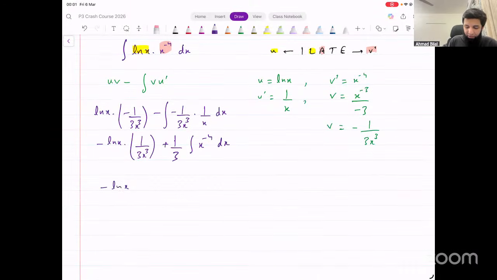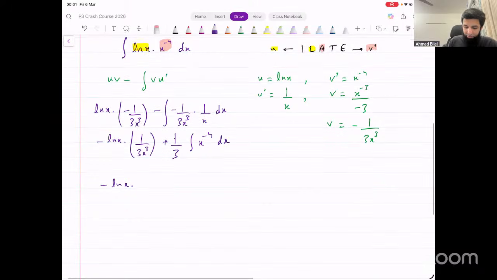So this is what we end up getting, minus ln x into 1 over 3x cubed plus 1 over 3 into integration of this thing, that will be x power minus 3 divided by minus 3.